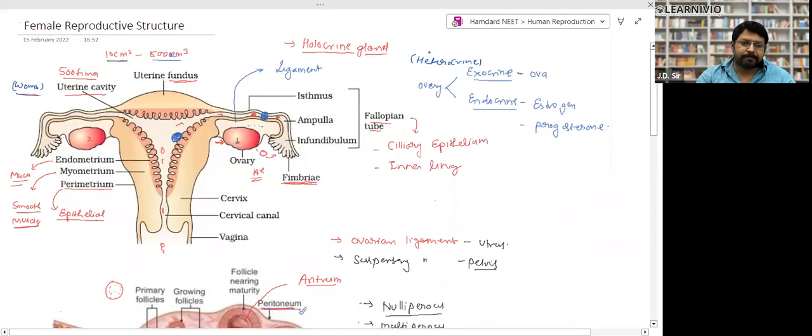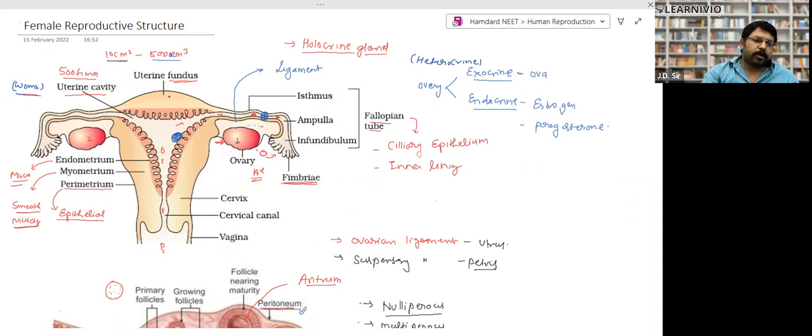Now come to the female reproductive structure. This is the female reproductive structure. Please remember whatever I am saying here, and what the question is. The question has been asked from the wall of the uterus, right? So this structure is called the uterus, and the space inside the uterus is called the uterine cavity.